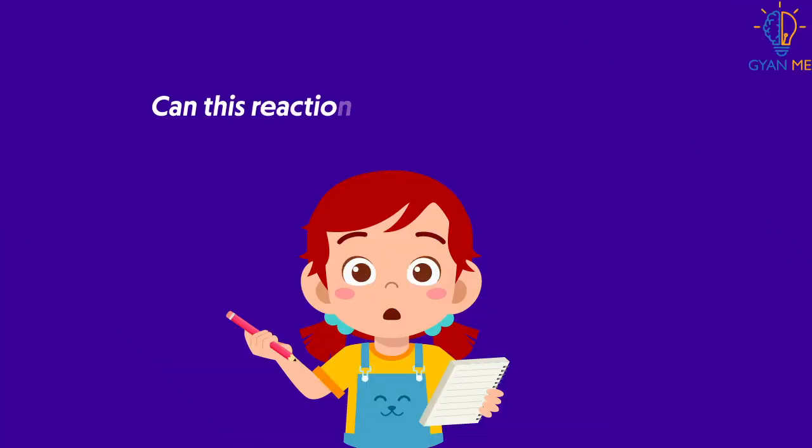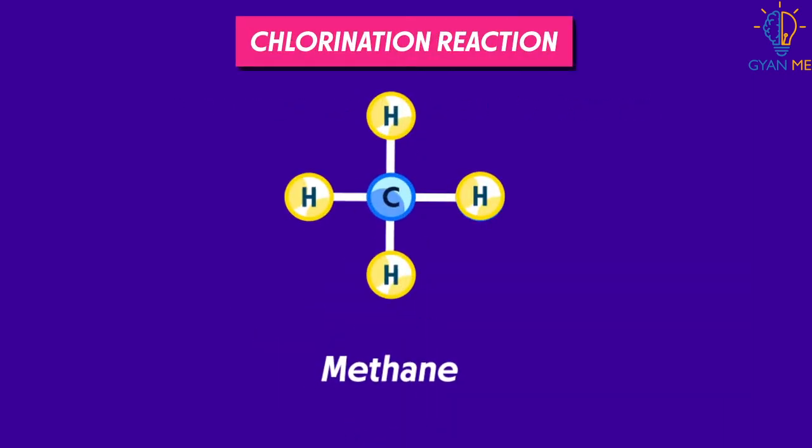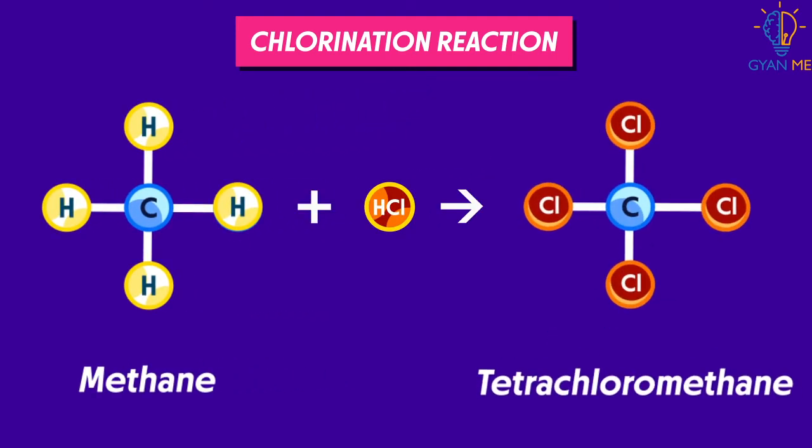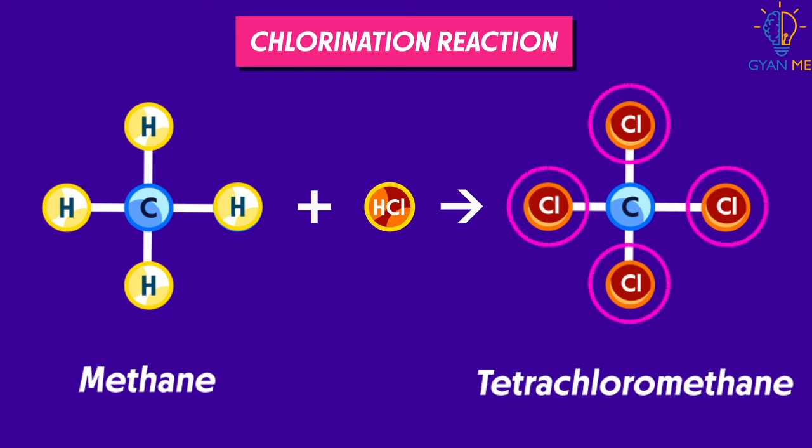Can this reaction happen any further now? No, it's not possible. It is because we can see here that in methane we have replaced all the hydrogen atoms that were present. Carbon now cannot form new bonds because it's a tetravalent atom satisfied by chlorine atoms.